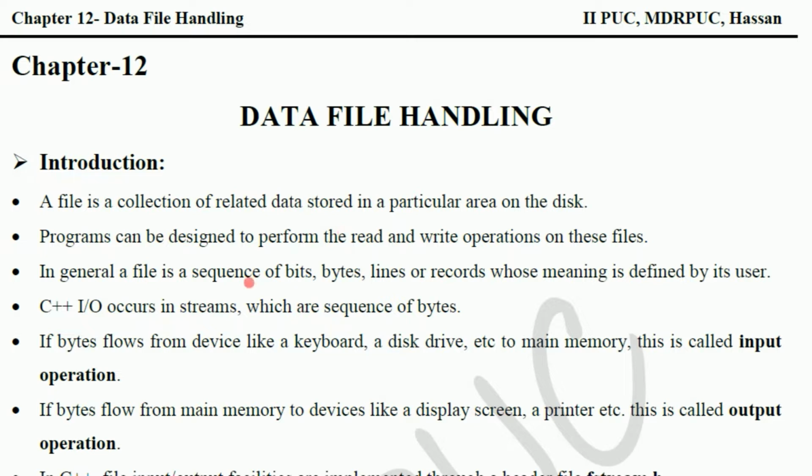So programs can be designed to perform the read and write operations on these files. Maybe if you are opening MS Word, you will create one document. You will type something and then you will save the file. And again, in future, if you want the same file, you will open it again by taking file open. That means we can write the data by creating a new file. Once again, we can open it to read the file.